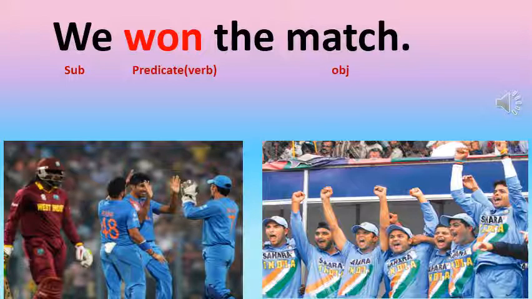Children, what is a verb in this sentence? Can you identify? Yes, it's the word won. Won is the past tense of win. Children, won is a verb here, isn't it? So, it is a predicate. Well, what is object here? Yes, the match is an object here. We won the match. We is the subject. Won is a verb which is predicate and the match is an object here.